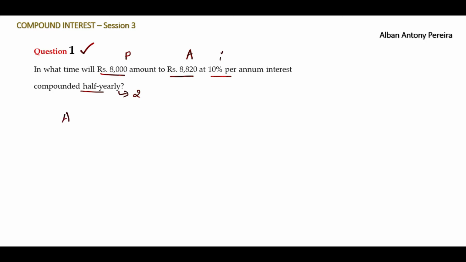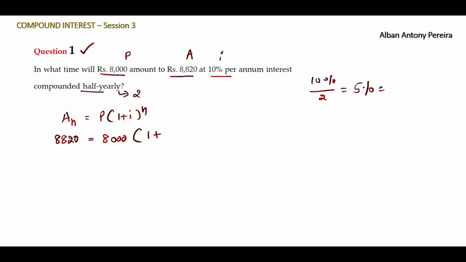So the formula is amount is equal to principal into (1 plus i) to the power n. Next, 8,000 is the principal, bracket open, 1 plus i. What is i here? It's given as 10%, but we have to divide it by the 2 conversions. It becomes 5% or 0.05. How do we find 5% as 0.05? 5 divided by 100. Do this calculation in the calculator, you get 0.05. Write this here, 0.05 to the power n. We do not know n. That is the question here. We should find n.